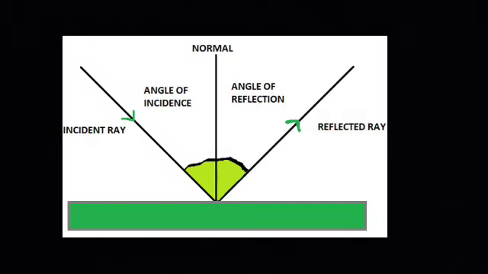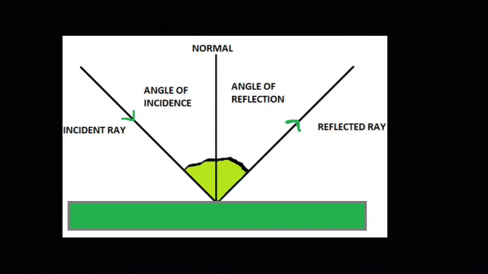Are they equal? The angle formed between the incident ray and normal at the point of incidence is known as the angle of incidence. The angle between the reflected ray and normal at the point of incidence is called the angle of reflection. The surface on which reflection takes place is called the reflective surface. Laws of reflection. The incident ray, the reflected ray and the normal at the point of incidence all lie in the same plane. Angle of incidence and angle of reflection are always equal. Angle of incidence is equal to angle of reflection.